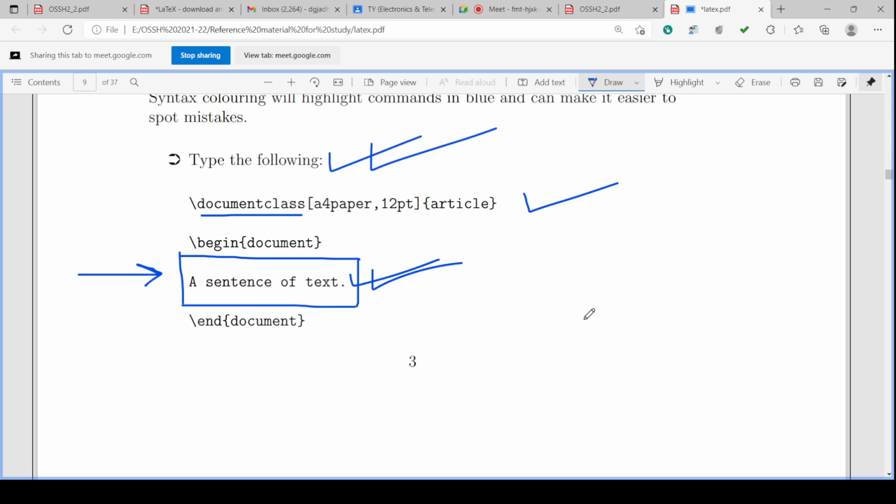Then there will be sections. After headings there will be sections. So the main section will be there, then subsection will be there, and all this has particular commands like this: backslash documentclass, or backslash begin, backslash end, and in the curly bracket, there will be document.